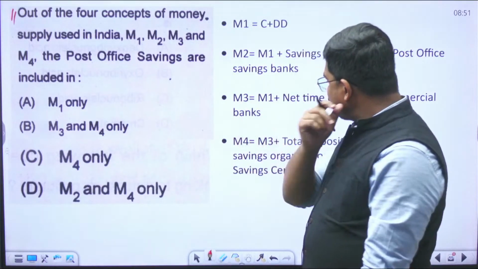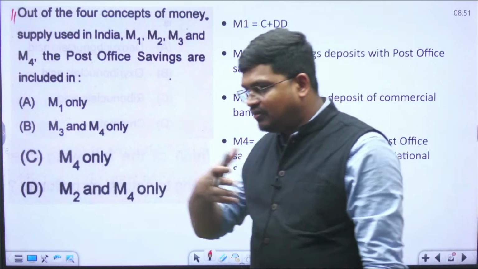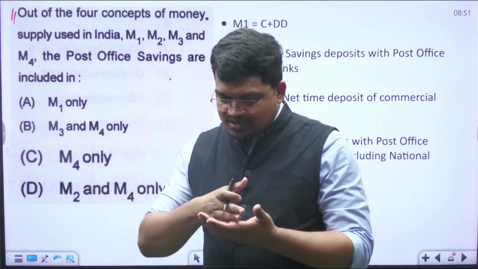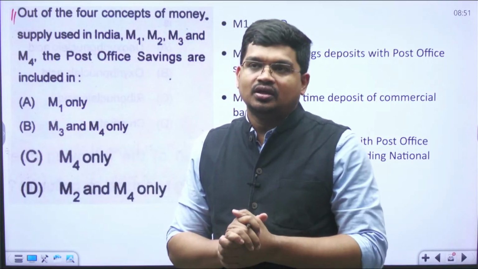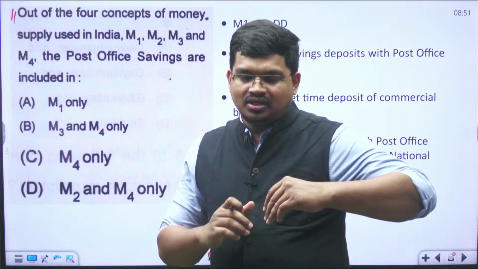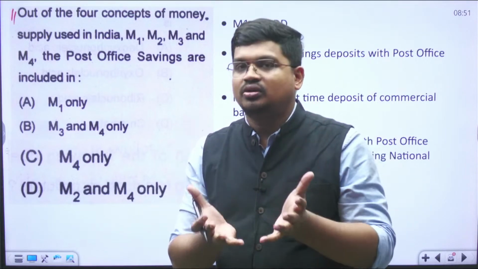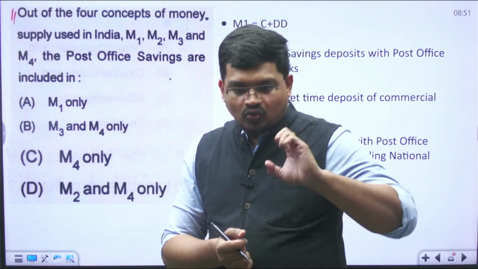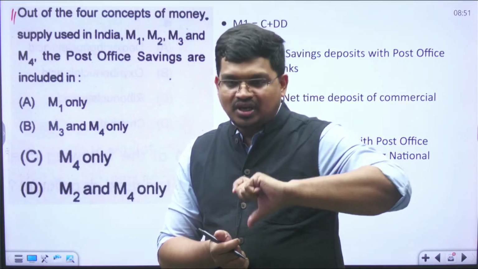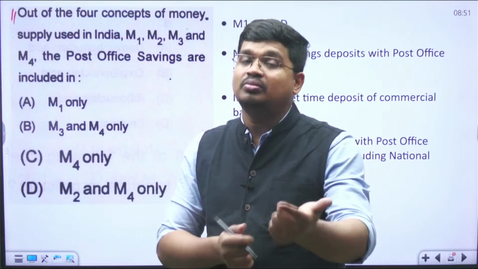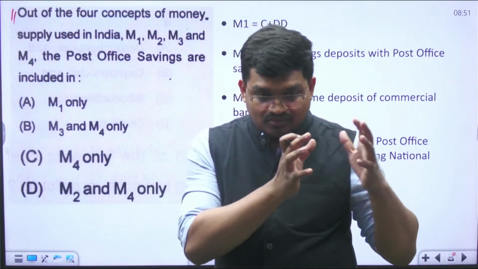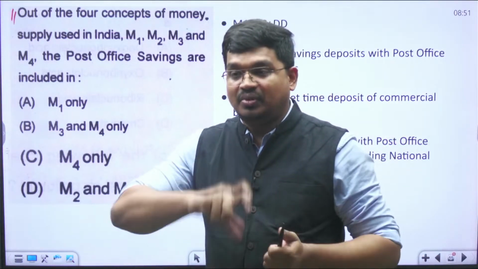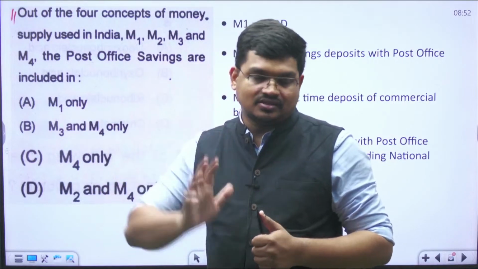Now you can ask, sir, what is the requirement to divide the money supply? Because when RBI tries to control the money supply, it definitely has to see whether a particular sector is playing a significant role in the money supply, or whether the money supply has increased or decreased only for that sector.